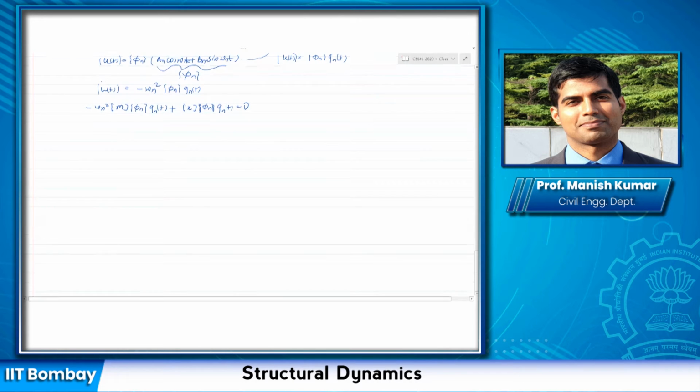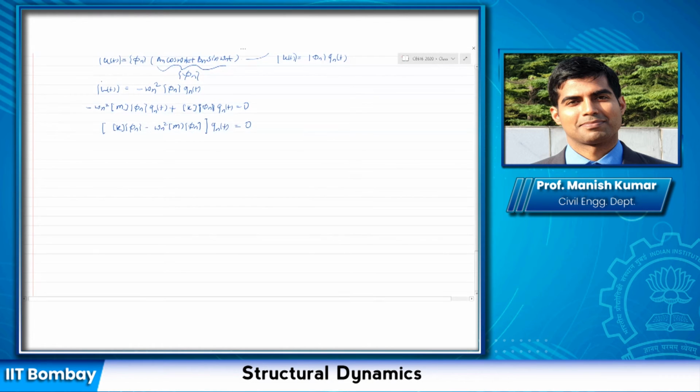let me write it like this. First, let me write the second term here. k times vector phi here, minus omega n square mass times again vector phi, times q n(t). Okay, so I've taken q n(t) outside and just shuffled the first and the second term at each other's location.